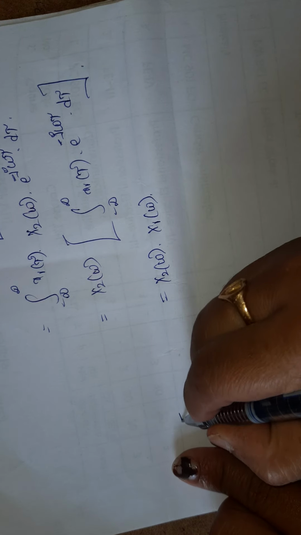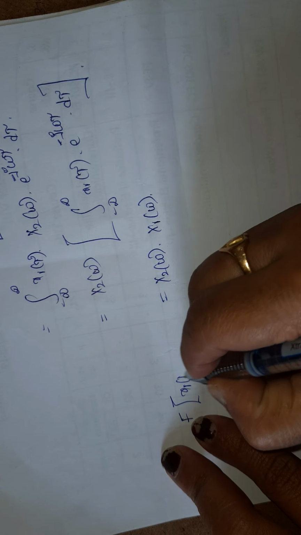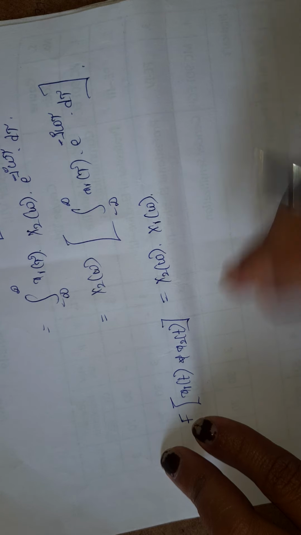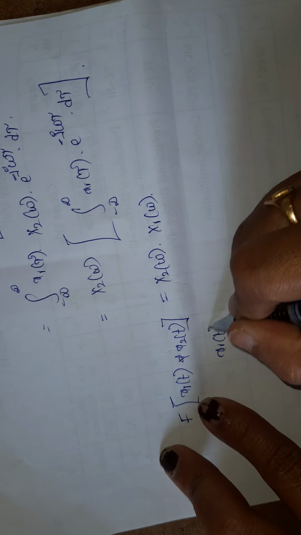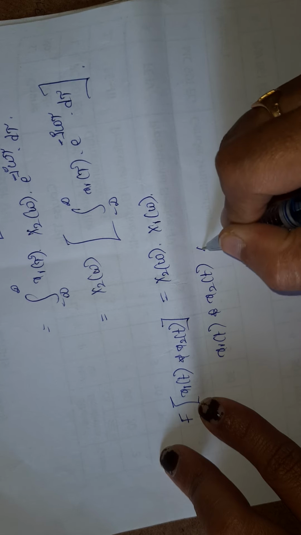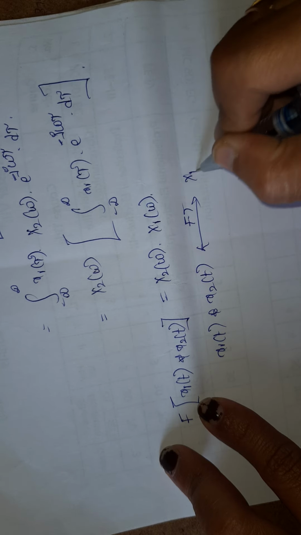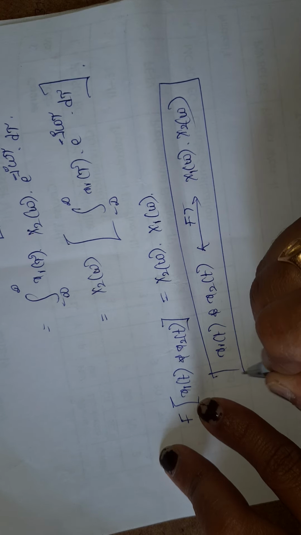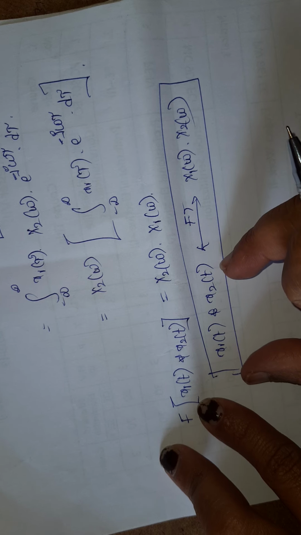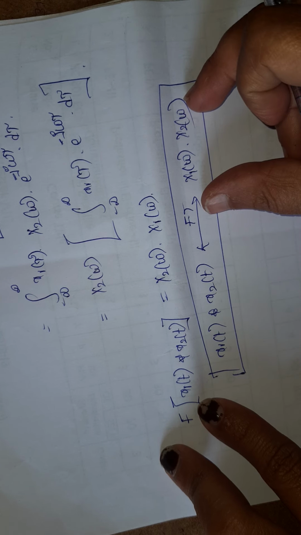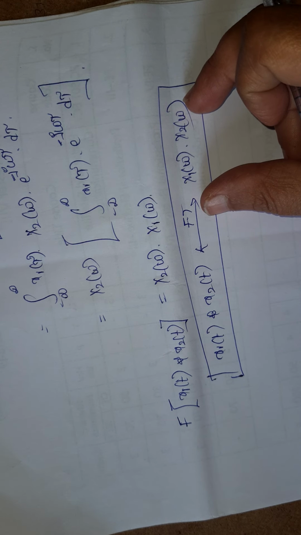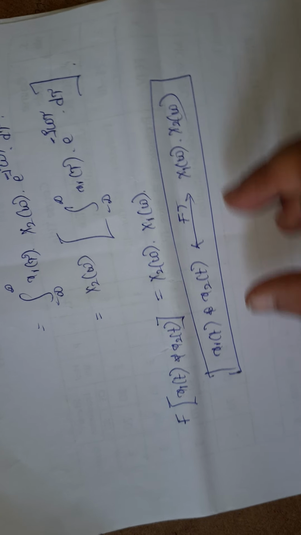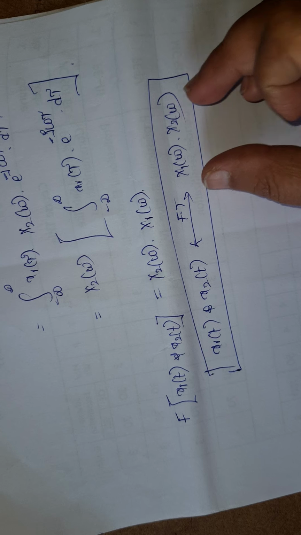So what we are having on the left side is the Fourier transform of x1 of t convolved with x2 of t. So x1 of t convolution with x2 of t, on Fourier transform, what we got is x1 of omega into x2 of omega. So this is nothing but convolution in time domain is equal to multiplication in frequency domain, and the same can be explained, that is what will happen if I take the convolution in frequency domain.